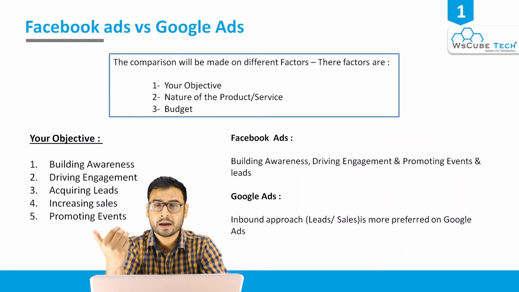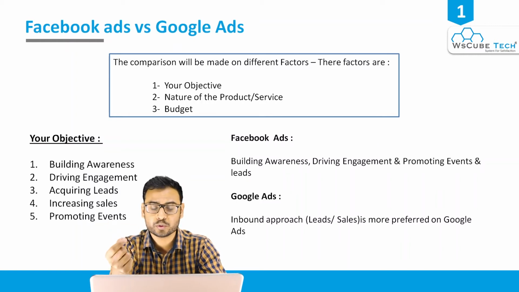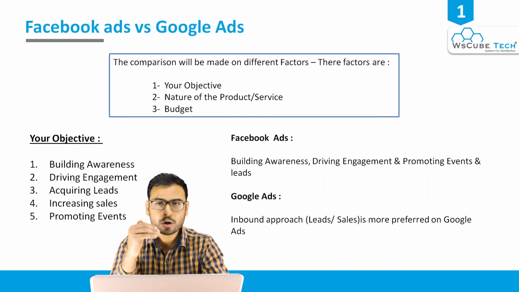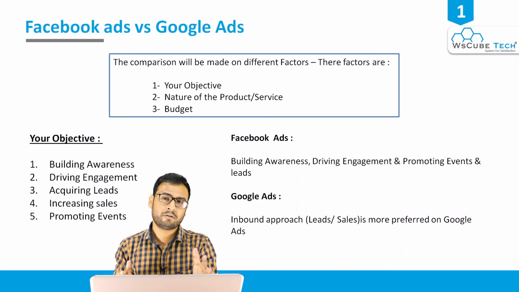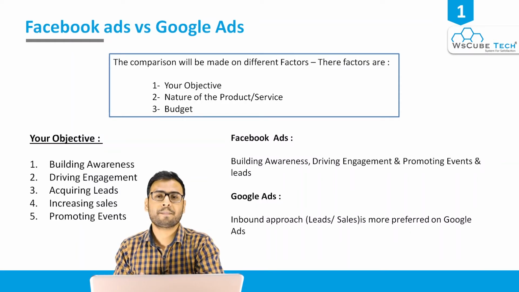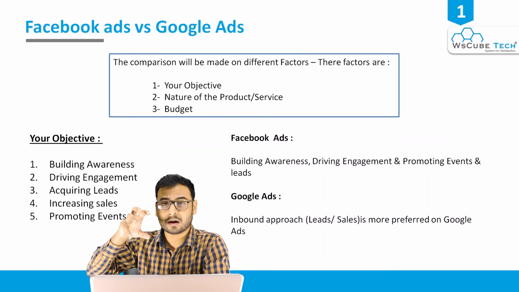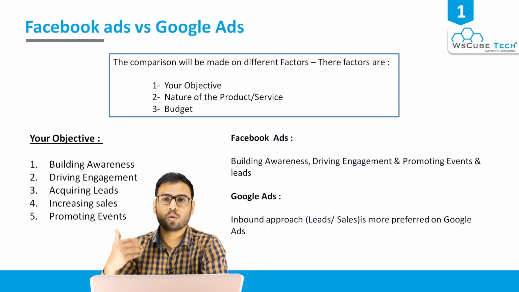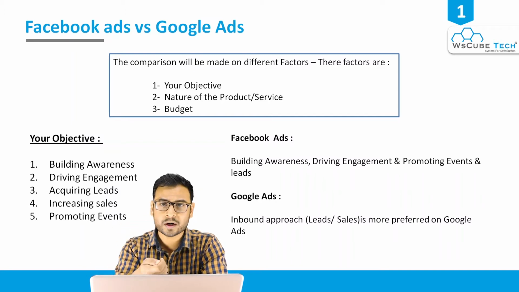But if we compare it with Google Ads, the approach of the consumer totally changes. Google search ads are purely inbound ads. You're not going to individuals saying, this is my ad, if you are interested, you can buy. That does not happen in Google search ads. What happens is people come to Google search, put in their keywords, make their queries, ask questions, and in return to those queries and keywords, you show them ads.